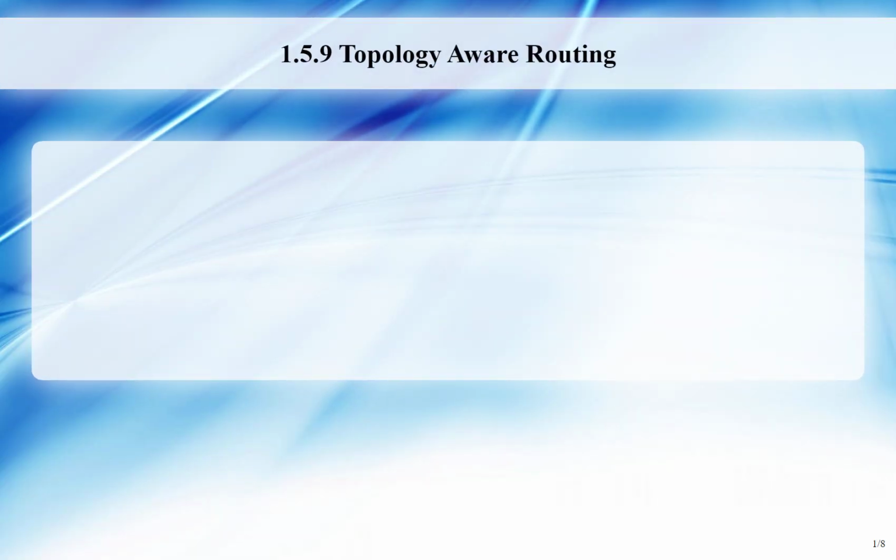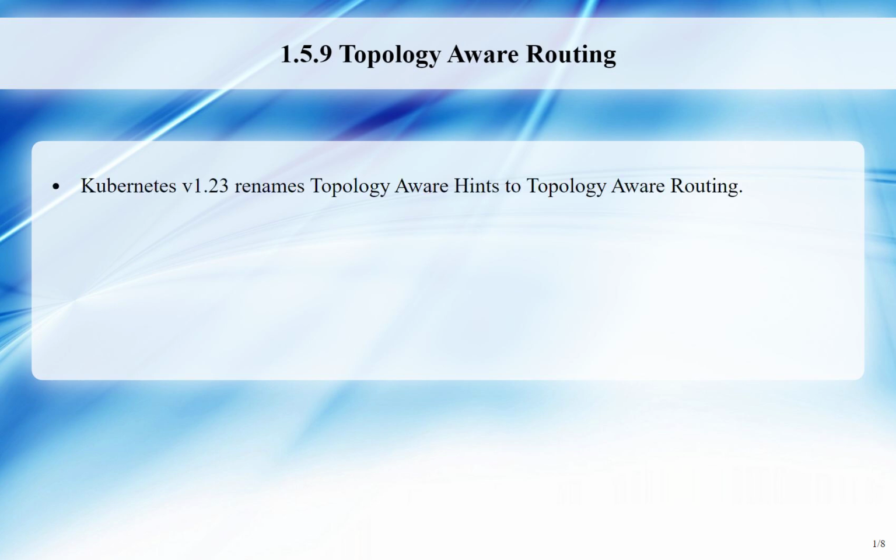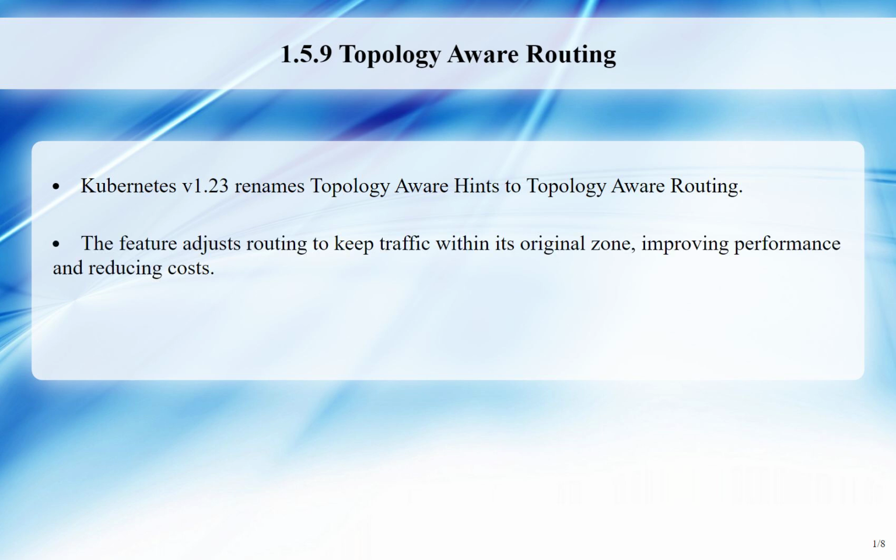Chapter 1.5.9 Topology-Aware Routing. The feature in Kubernetes v1.23, formerly known as Topology-Aware Hints, is now called Topology-Aware Routing. This feature adjusts routing behavior to prioritize keeping traffic within the zone it originated from, potentially reducing costs and improving network performance. It aims to optimize traffic flow for better efficiency.